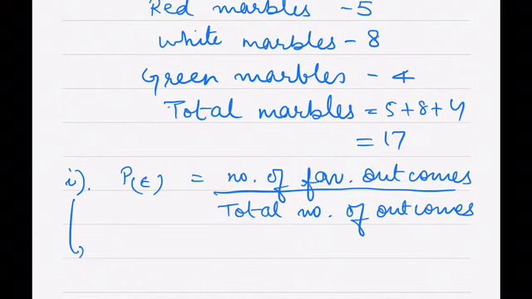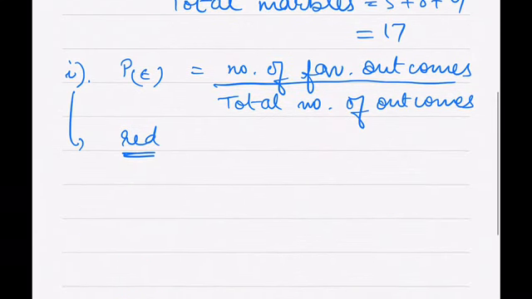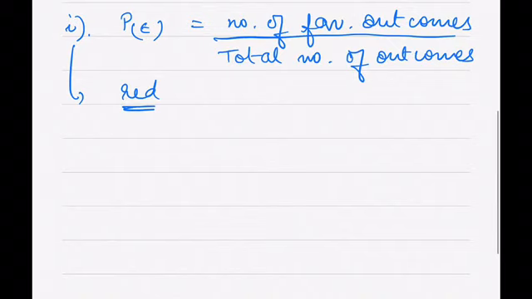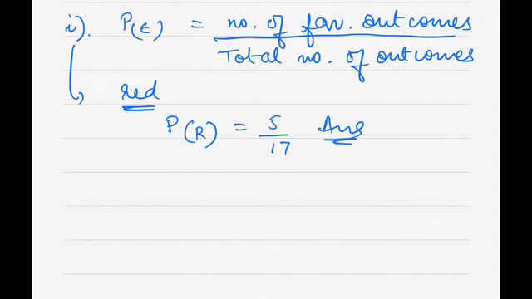I'll continue with my first part, the probability of red marbles. Red marbles are 5, and total number of marbles are 17. So the probability of getting a red marble is 5 by 17. That is my answer for the first part. Now let me move to the second part.